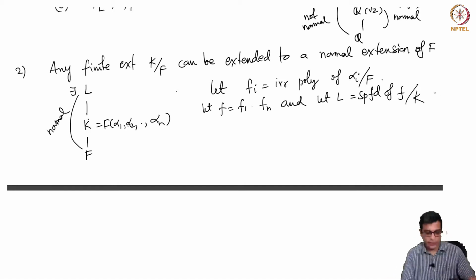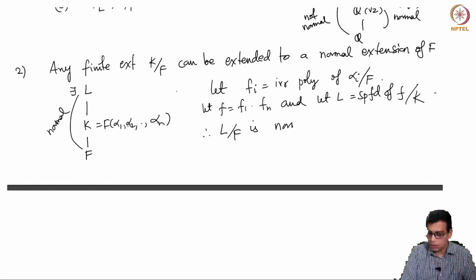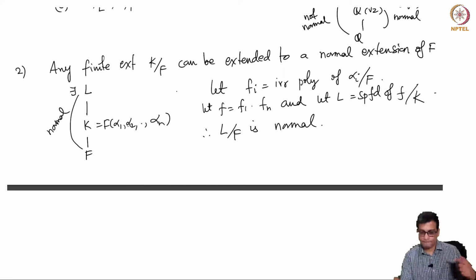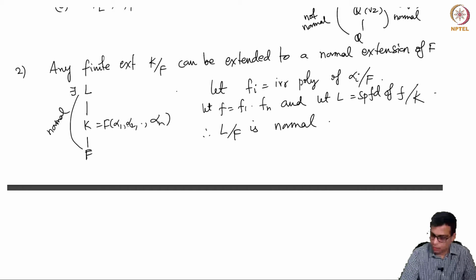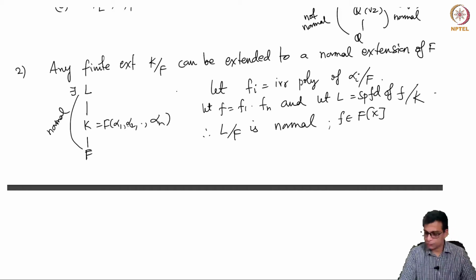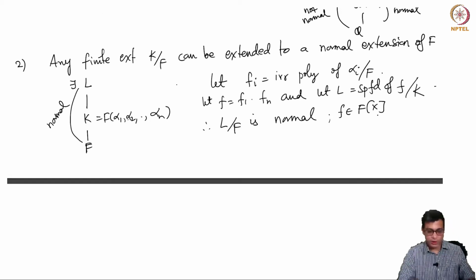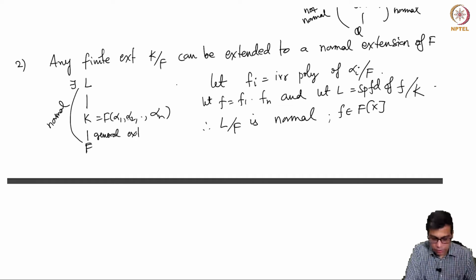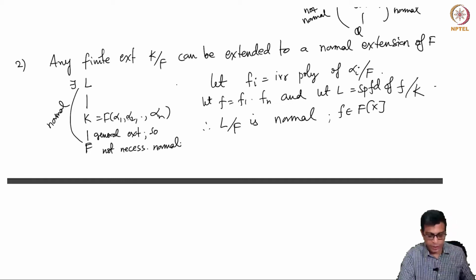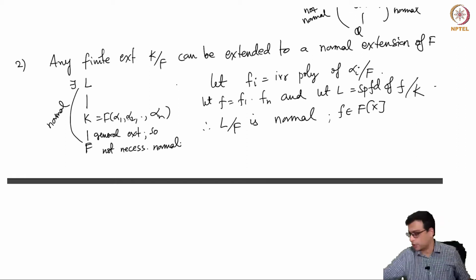So it is the splitting field over capital F. Then L over F is normal because it is the splitting field of this small f over capital F, since f is a polynomial in F[x] and L is generated by the roots. So any extension, this is a general extension, so not necessarily normal, but you can always put it inside a normal extension.